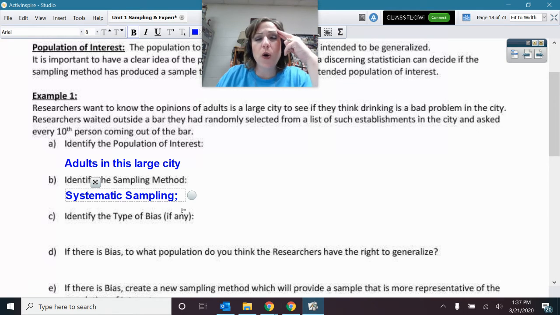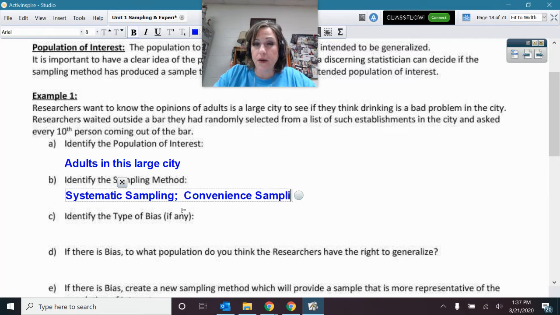Okay? So I can tell right now in my mind, this is not going to represent all adults. It's about drinking. They're asking people coming out of a bar. So those are going to have a certain kind of opinion. Probably people coming out of a bar are like, not a big deal. Drinking's good. We're good. I'm good. We're good. Okay. So for this systematic sampling, you might consider also, and I don't think I would take off for this, but technically, this is also a type of convenience sampling.